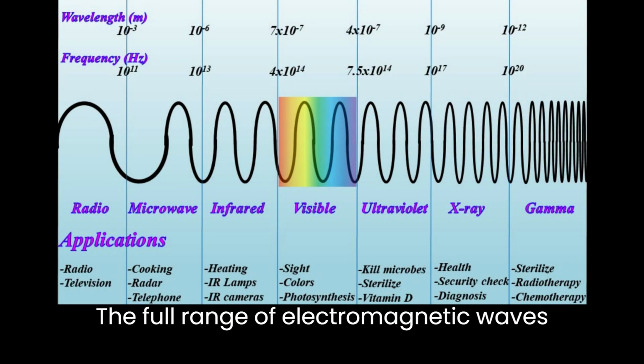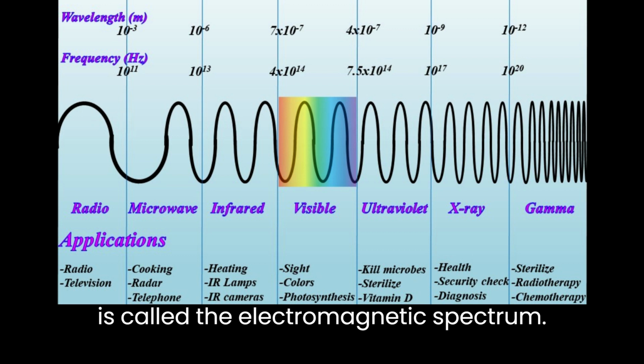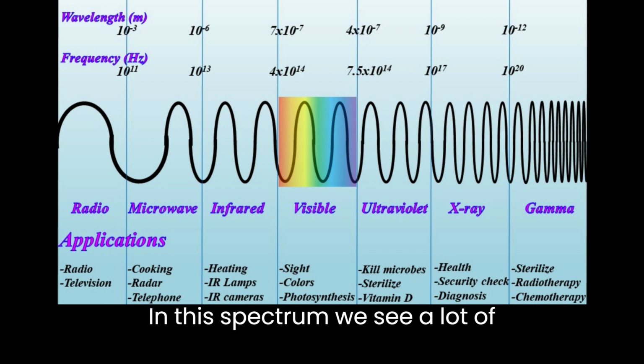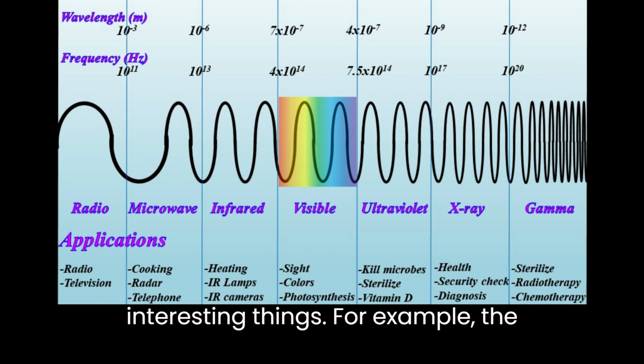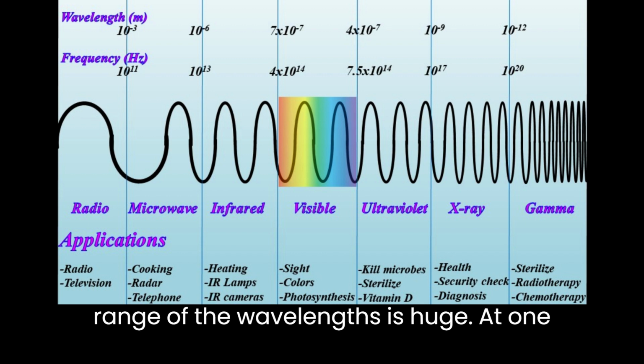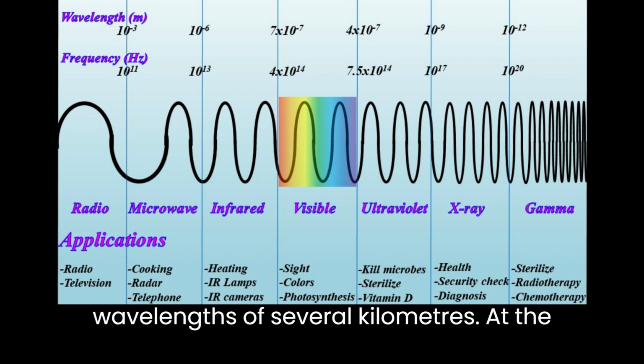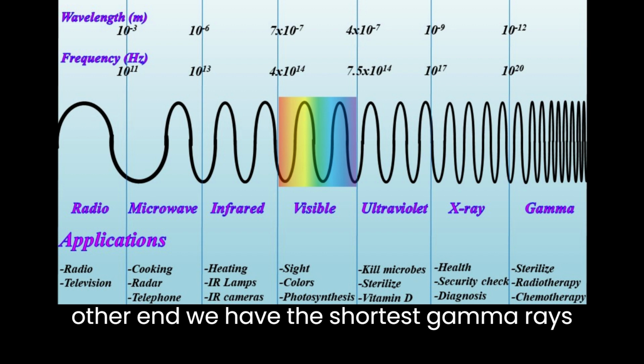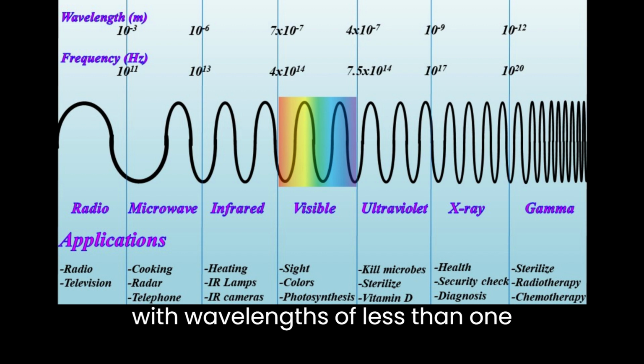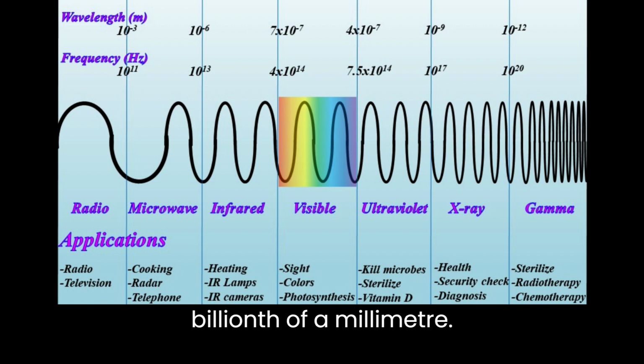The full range of electromagnetic waves is called the electromagnetic spectrum. In this spectrum, we see a lot of interesting things. For example, the range of the wavelengths is huge. At one end, we have the largest radio waves with wavelengths of several kilometers. At the other end, we have the shortest gamma rays with wavelengths of less than 1 billionth of a millimeter.